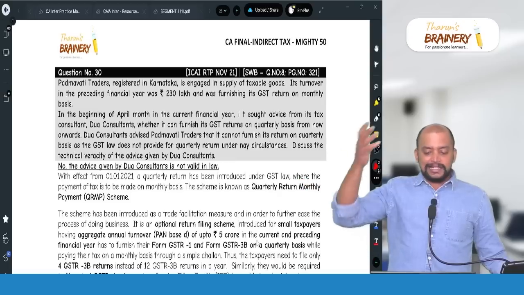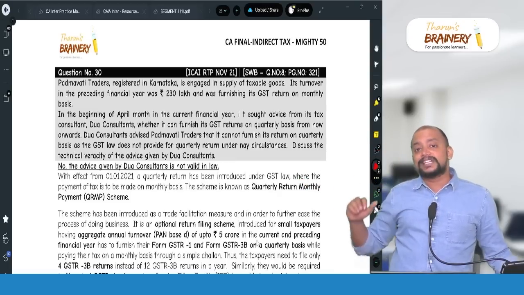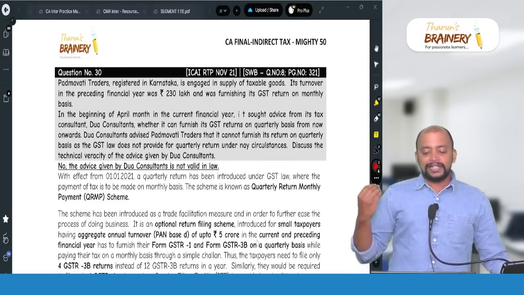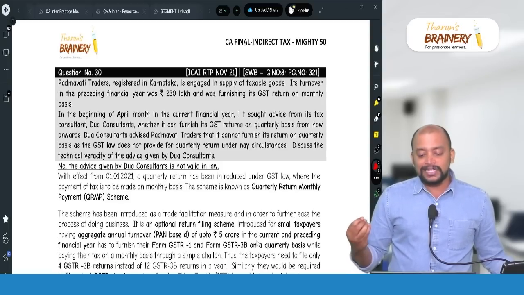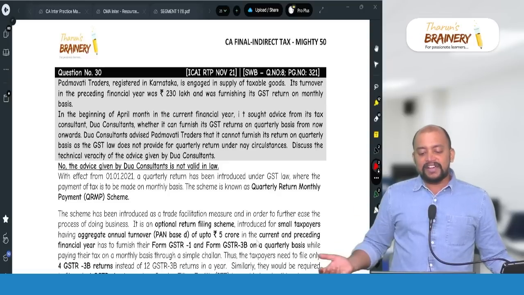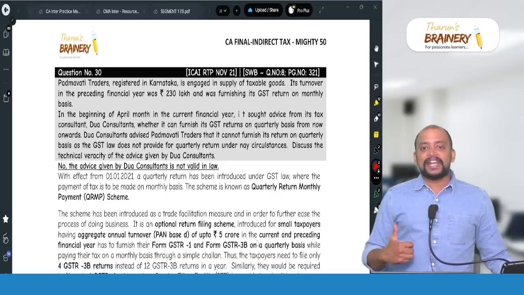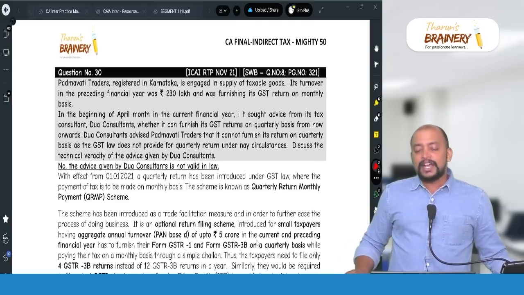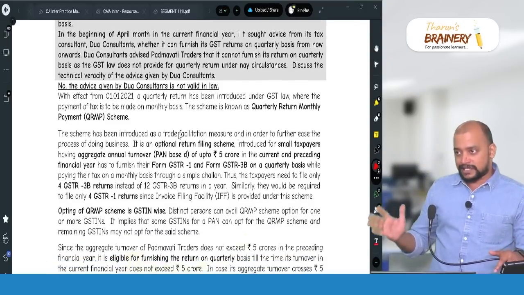In the present case, their aggregate turnover during the previous year does not exceed 5 crores. It is only 230 lakhs. Therefore, during the current financial year, they can opt for filing returns on a quarterly basis. And whenever they file returns on a quarterly basis, GSTR 1 has to be filed by the 13th of the month following every quarter. GSTR 3B has to be filed by the 22nd or 24th of the month following every quarter.